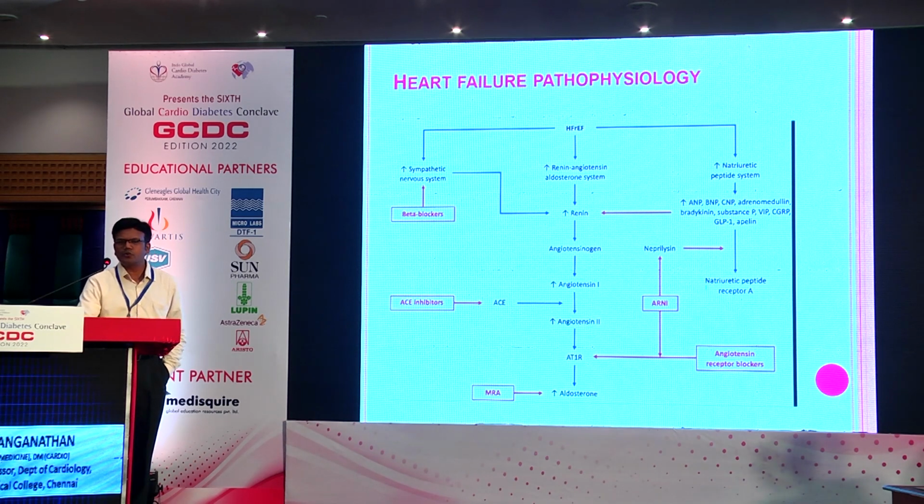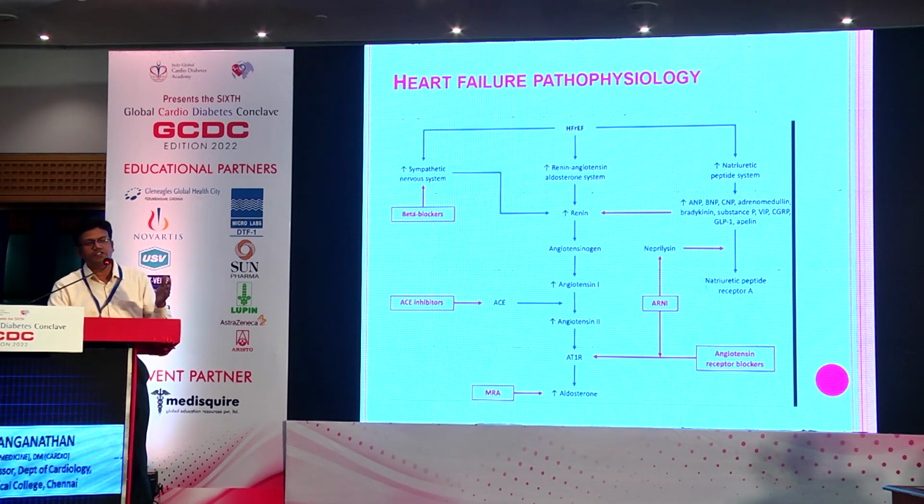There are two important arms. One is the activation of the sympathetic nervous system and renin-angiotensin activation. For these mechanisms, the most commonly used drugs were beta blockers, ACE inhibitors, ARBs and MRAs. But when you move to the right side of the slide, we can see a beneficial system as well, the natriuretic peptide system.